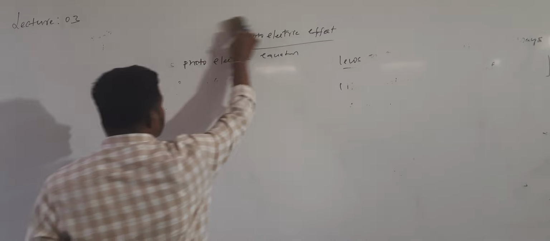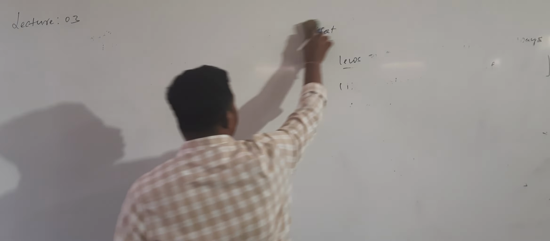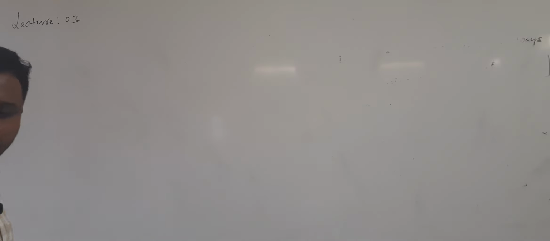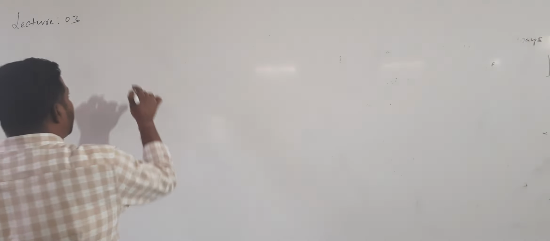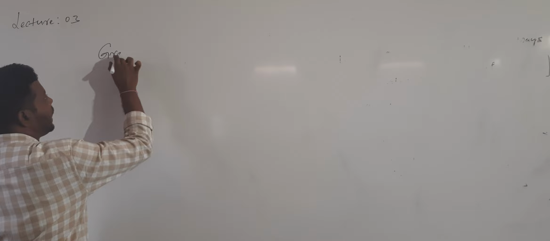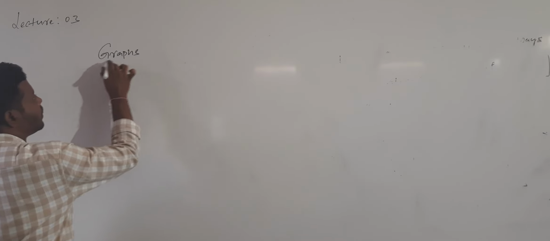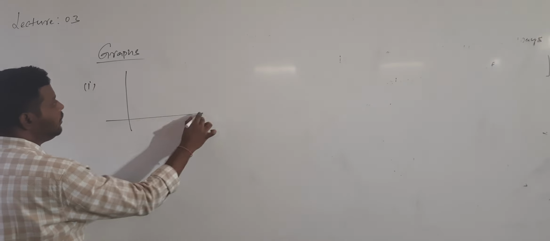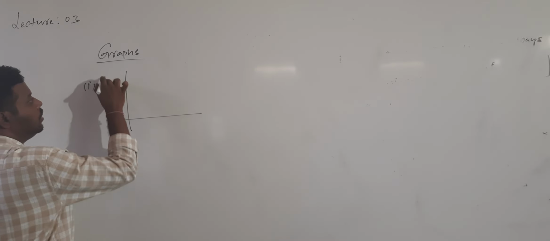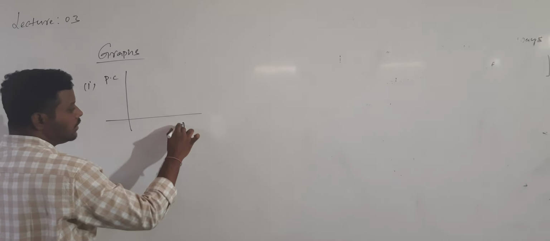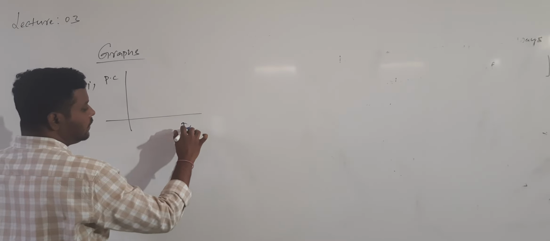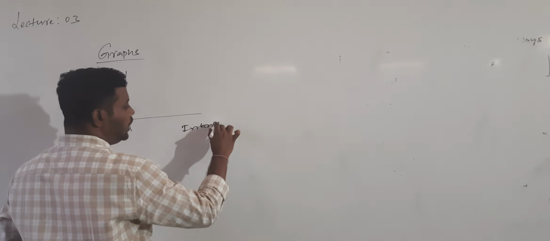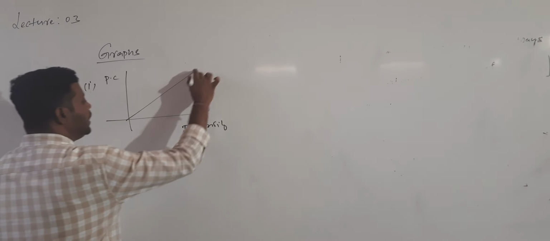By using the Einstein equation, we can plot the graph. Graphical questions are very important in this chapter. So what are the graphs we come across in this chapter? The first graph is between photocurrent and intensity. The graph is a straight line.